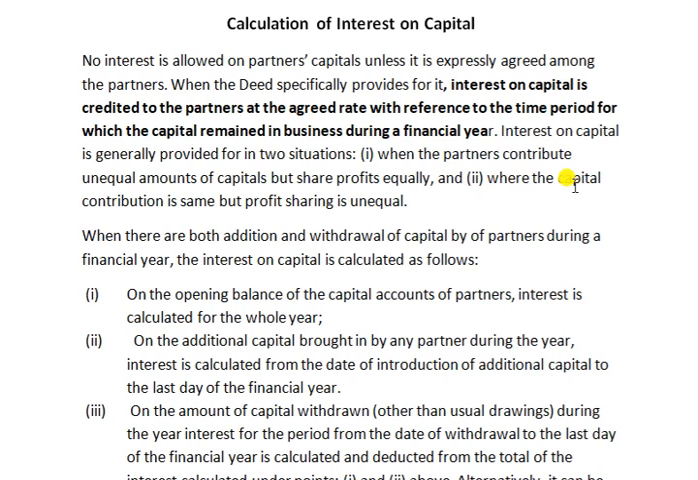Next situation: where the capital contribution is the same. Capital contributed is the same but profit sharing is unequal. In these two situations, interest on capital is justified.